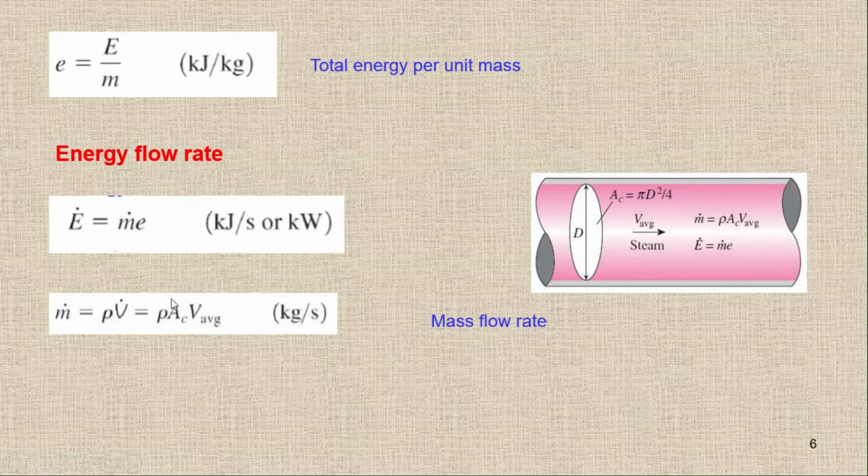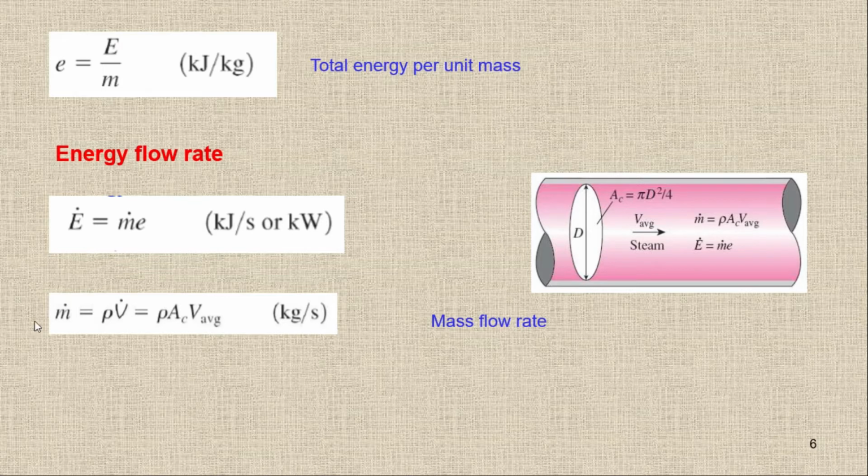If I combine these two terms, the area times the velocity, the complete unit will be meter square times meter per second, so it will be meter cube per second. And meter cube per second is equal to volume flow rate.